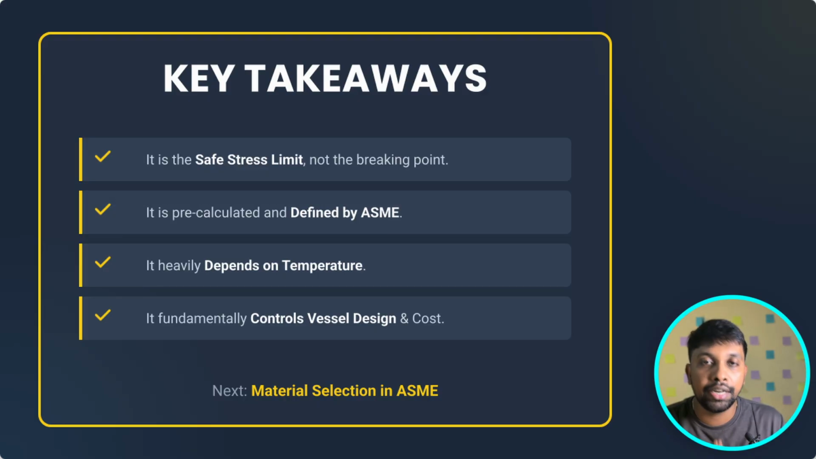Okay, we have come to the end of the video. Now I will give you some takeaways from this slide. Allowable stress is a safe stress limit. It is not the breaking point. That is our first takeaway. It is pre-calculated and defined by ASME. It is available in ASME Section 2 Part D. That is the second takeaway. And it is heavily dependent on temperature. Allowable stress varies for each temperature, and it fundamentally controls the vessel design and cost.